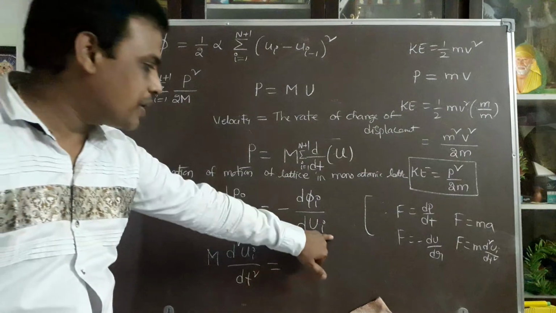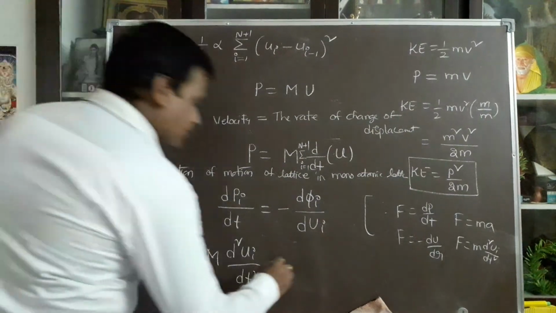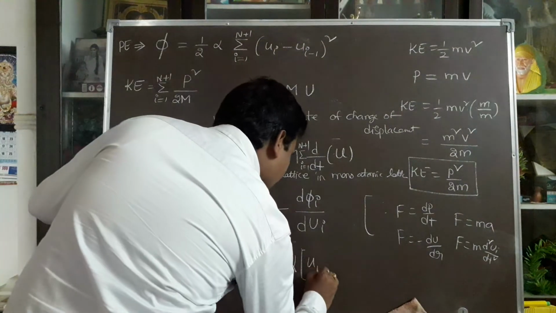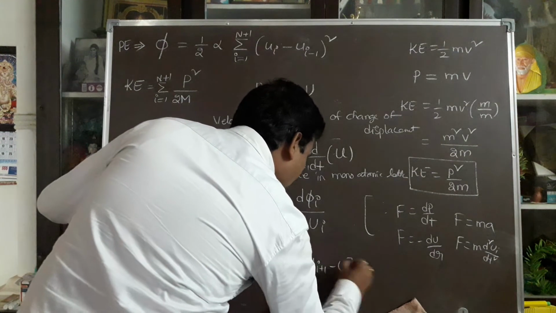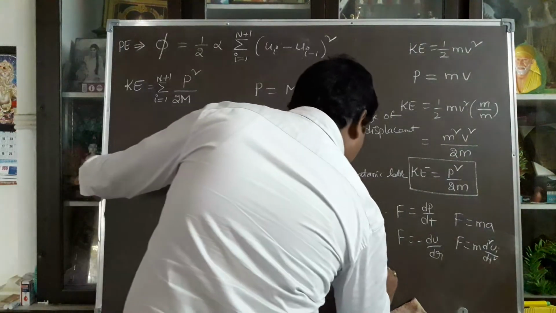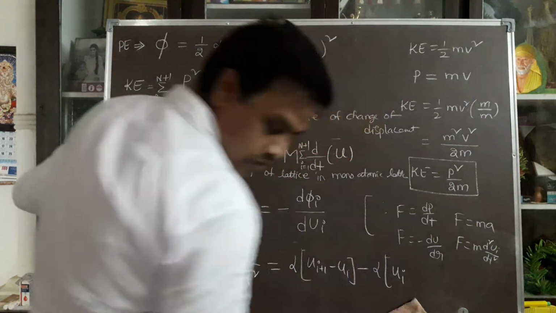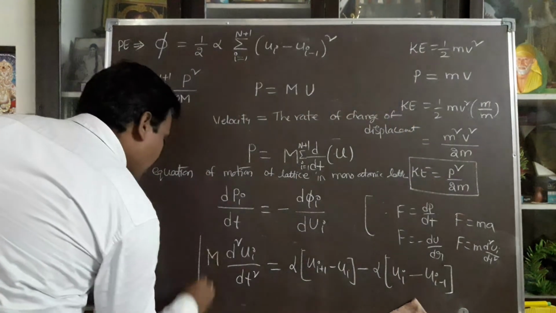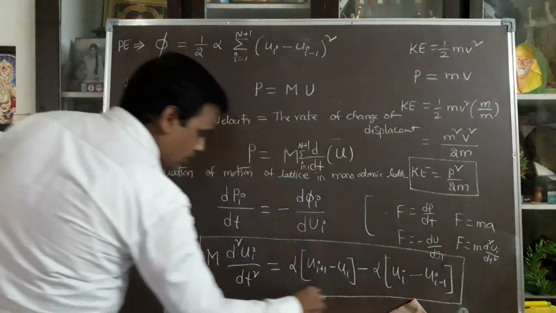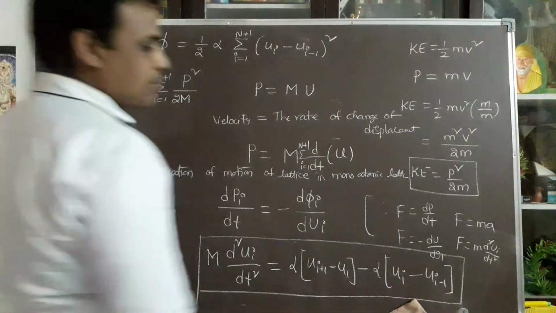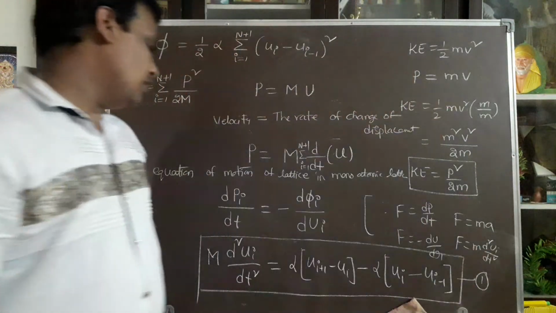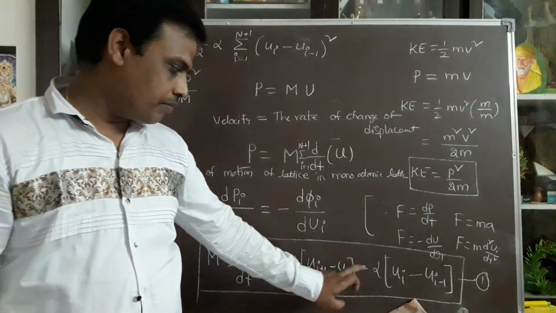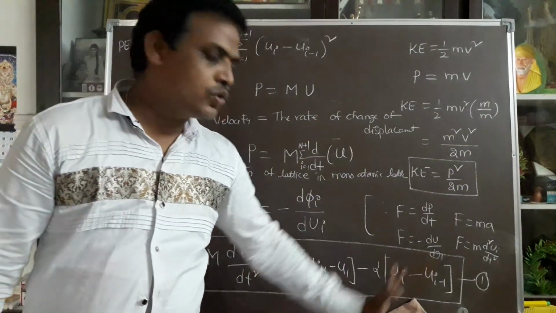We can differentiate with respect to displacement. You get the result alpha into ui plus 1 minus ui, minus alpha into ui minus ui minus 1. This can be taken as your equation number 1. So m into d square ui by dt square is equal to alpha into ui plus 1 minus ui, minus alpha into ui minus ui minus 1.